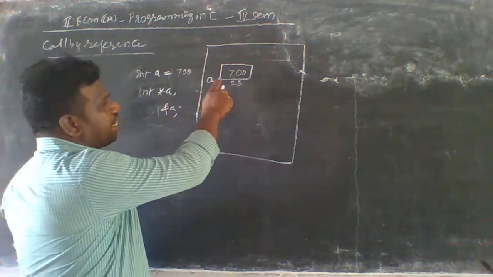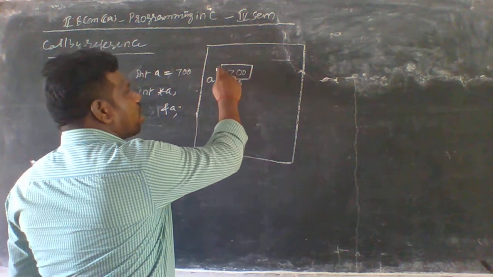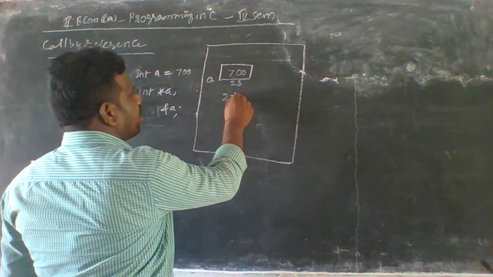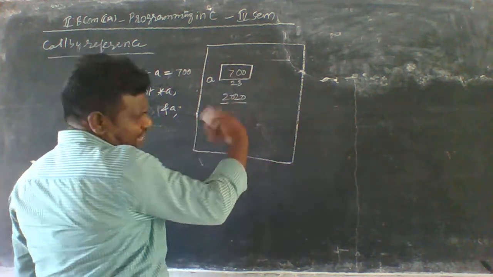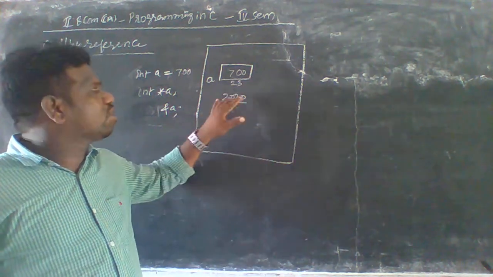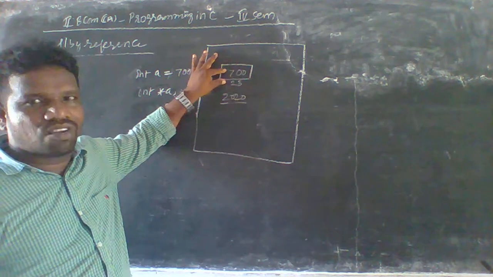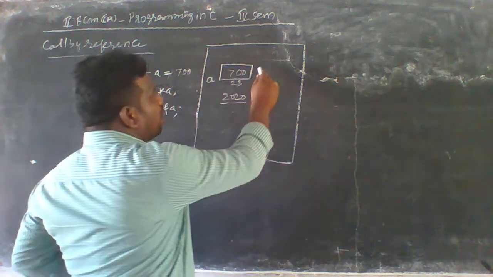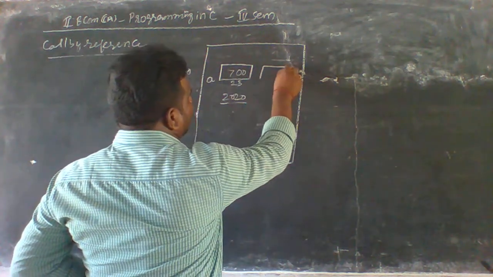So it also has a location. That location is, for example, 2020, just taking a rough value. This is the location of a. If we take another variable, it can be placed here.